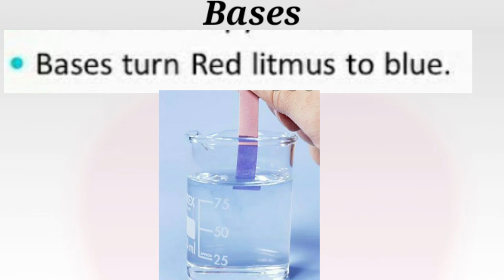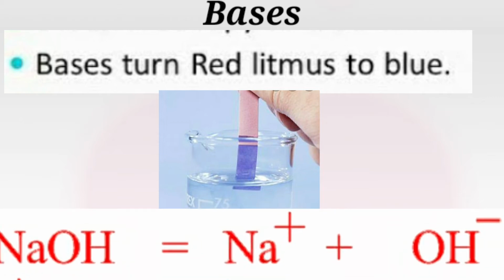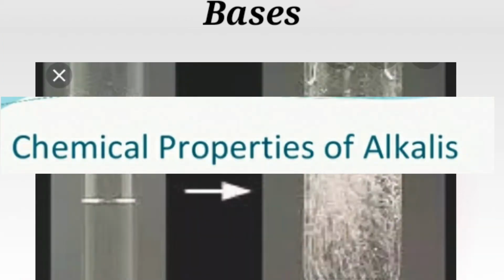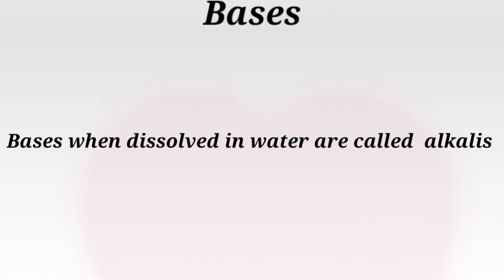This characteristic is because of OH minus ions, children. You have to remember that this characteristic of turning red litmus paper blue is because of OH minus ions, or hydroxyl ions. What are the chemical properties of bases or alkalis, children? I told you what alkalis are. Bases, when dissolved in water, are called alkalis.